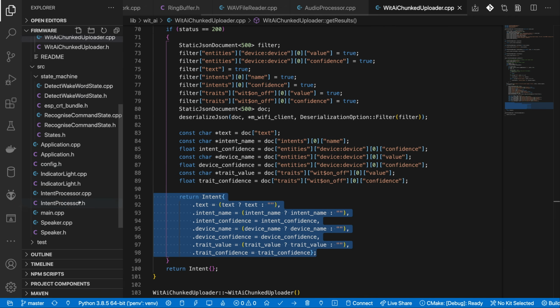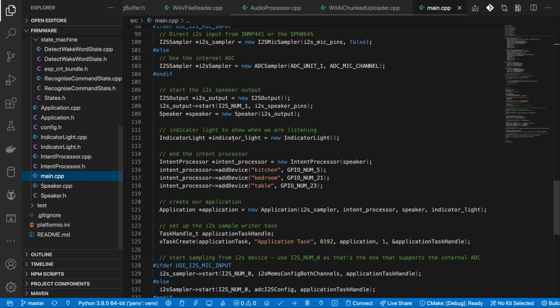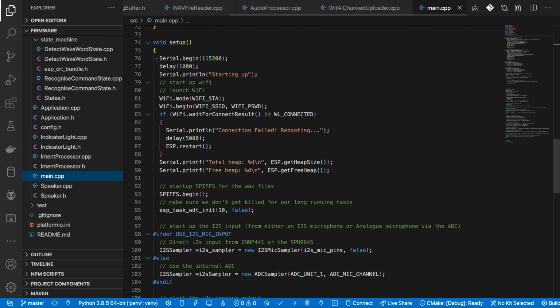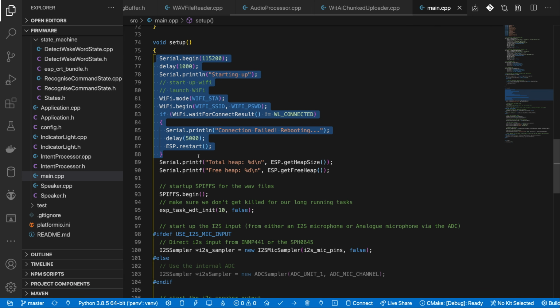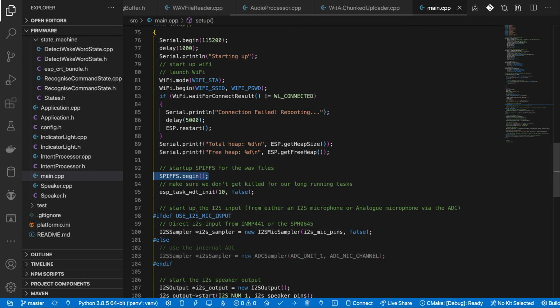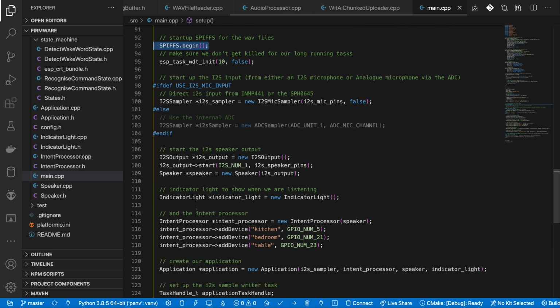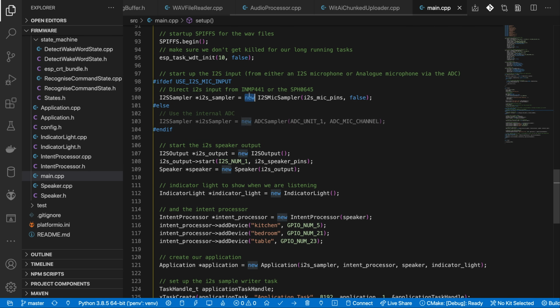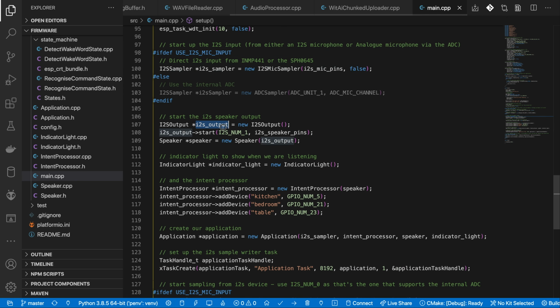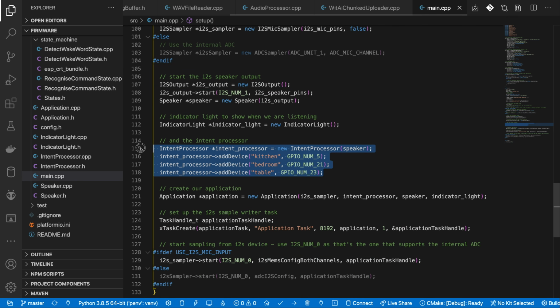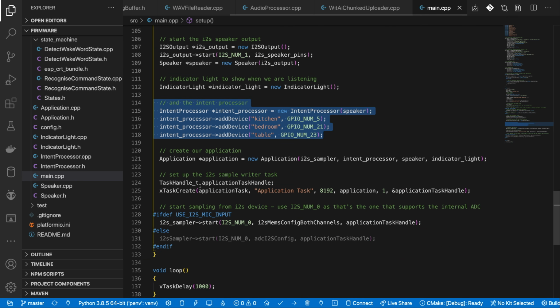That's all the components of our application. Let's see how these are all coordinated. In our setup function, we do all the normal work of setting up the serial port, connecting to Wi-Fi, and starting up SPIFFS. We configure the audio input and the audio output, and we set up some devices and map them onto GPIO ports. Finally, we create a task that will delegate onto our application class before we kick off the audio input.